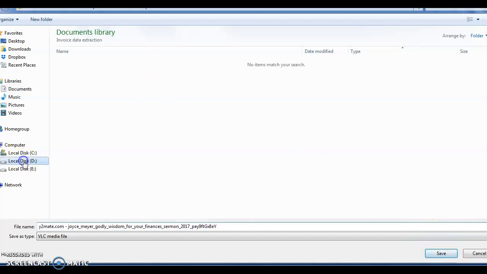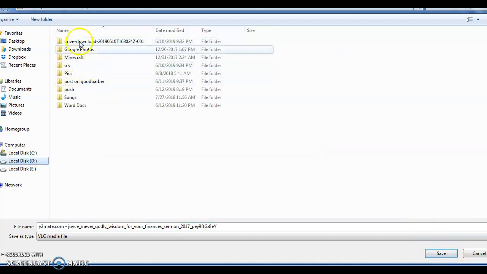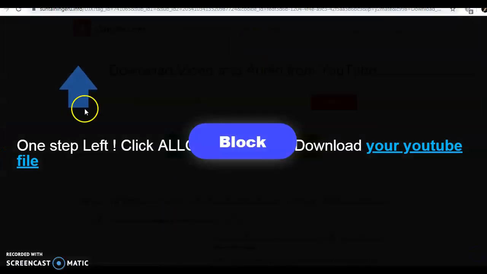Just go to the D drive. In the D drive there is the Anthony folder, full ANTHONY. Just click on that and save it there. Okay, like this.